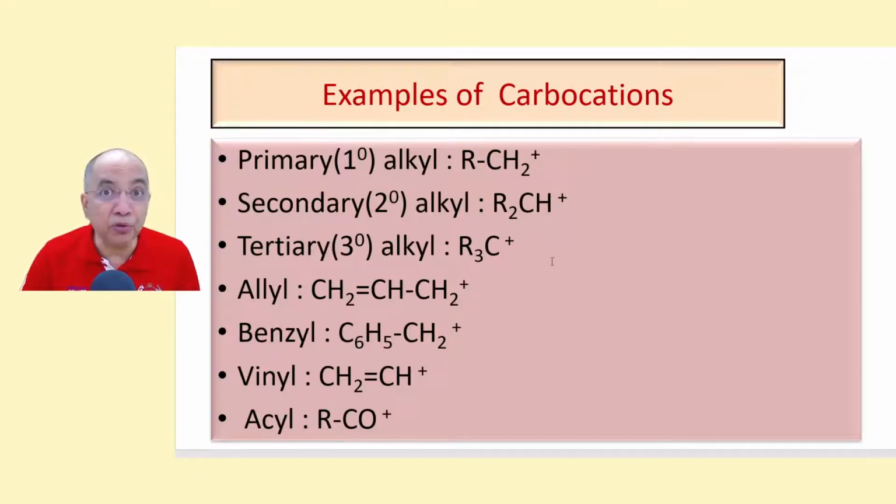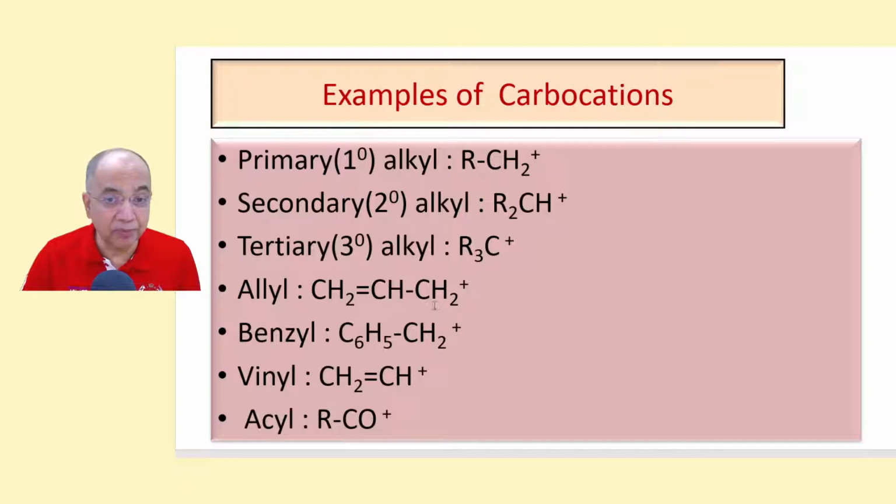Then 2 degree, produced from a 2 degree carbon atom, so it will now have 1 hydrogen atom with a plus. And tertiary, 3 degree alkyl, no hydrogen atom because it is produced from a 3 degree carbon. Tert-butyl carbocation. These are all alkyl carbocations where the hybridization is sp2.